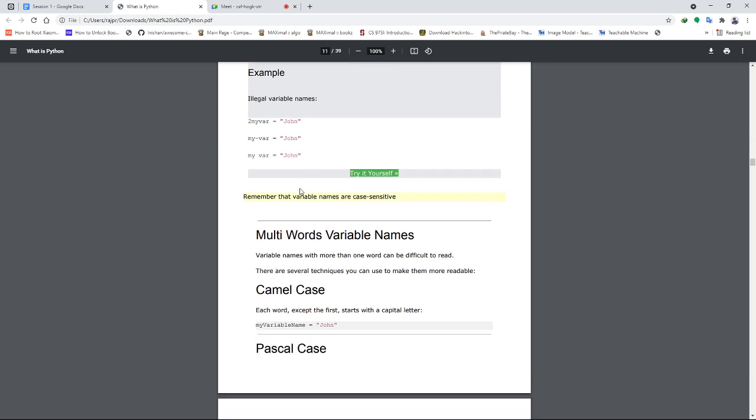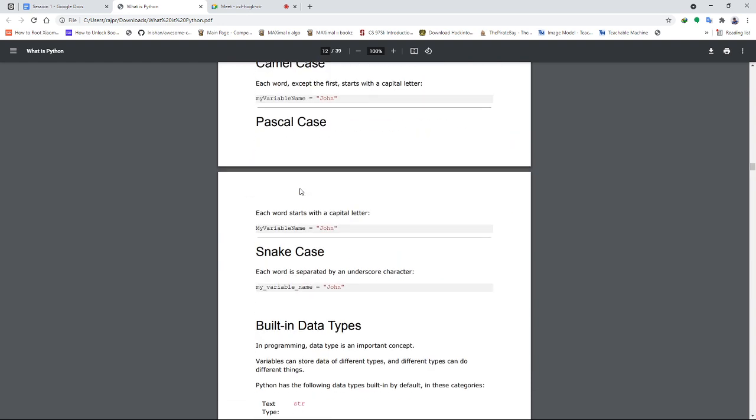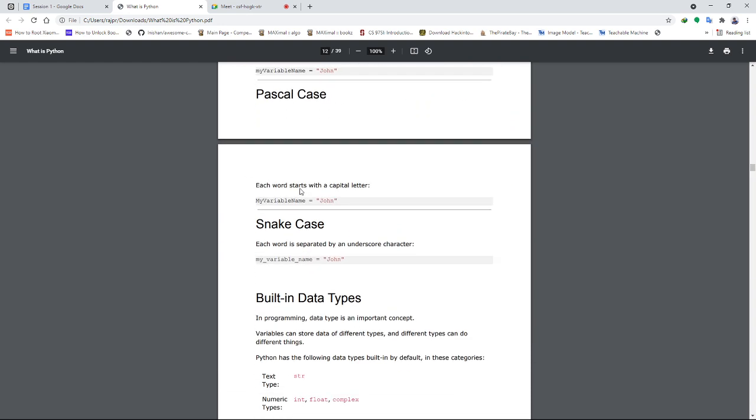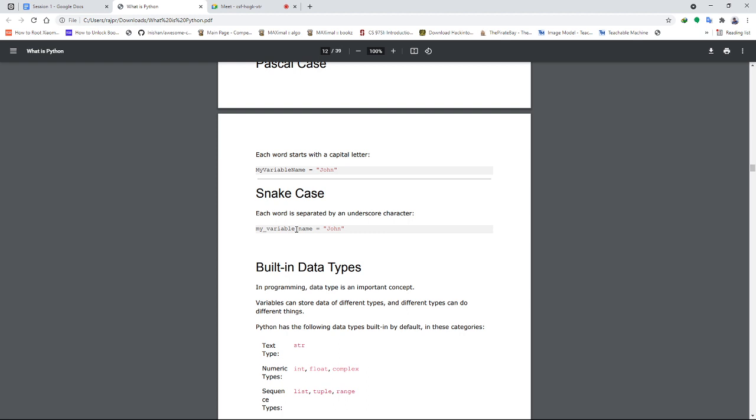Then multi-word variable names. See here, this is the camel case variable name and the Pascal case variable name. You can write snake case as well. There are many cases you can use for writing variable names.